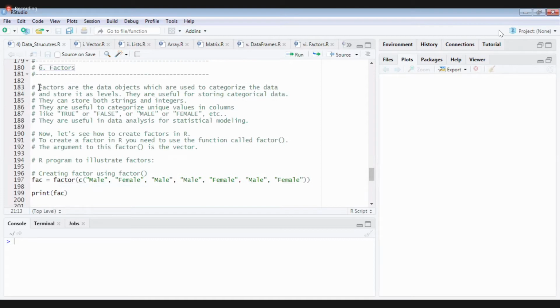Okay, factors are the data objects which are used to categorize data. We have two different types of data: one is continuous data, and the other is categorical data. Tell me, is your height or weight categorical or continuous? Suppose in a class I have 60 students.